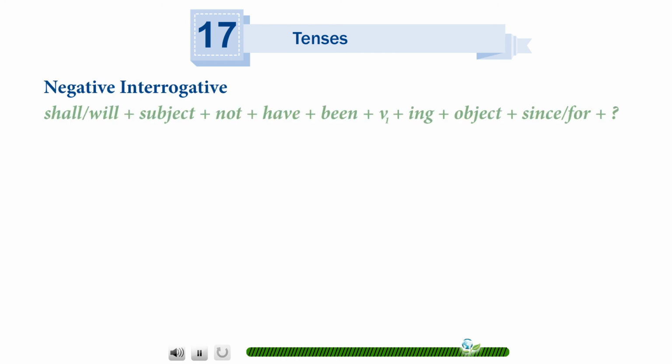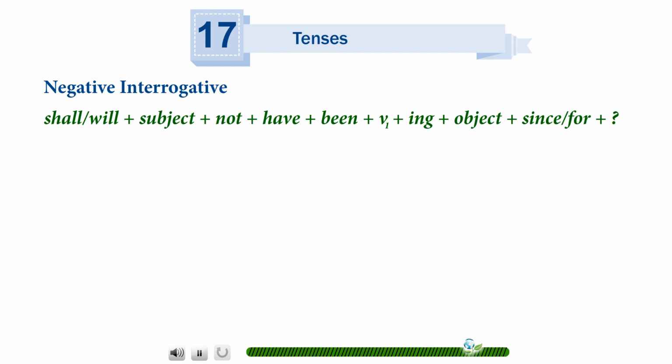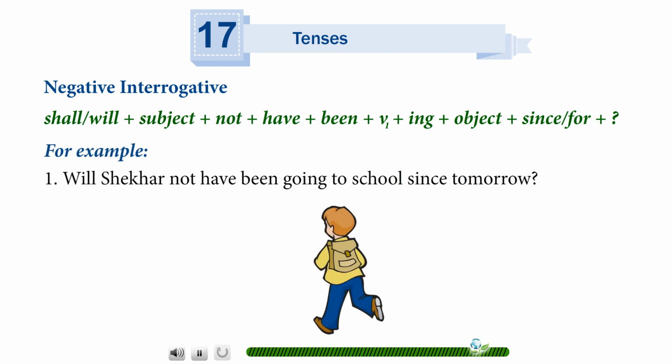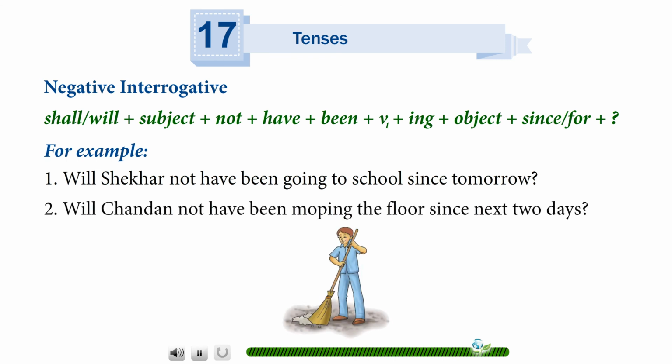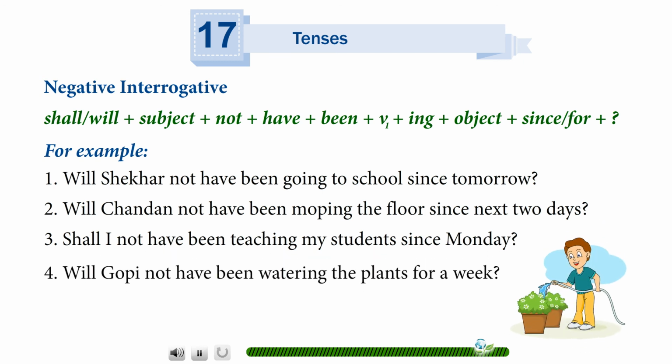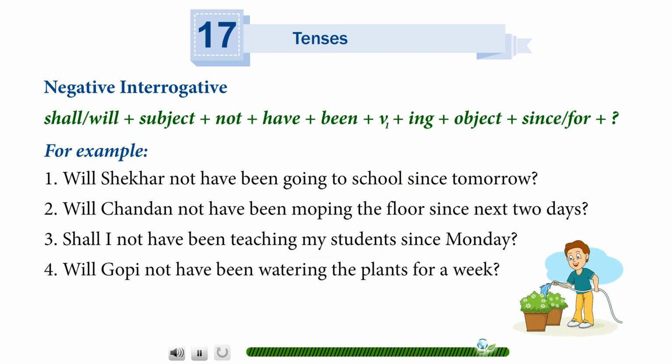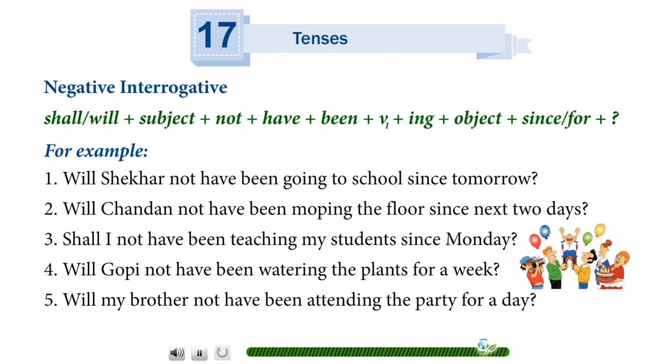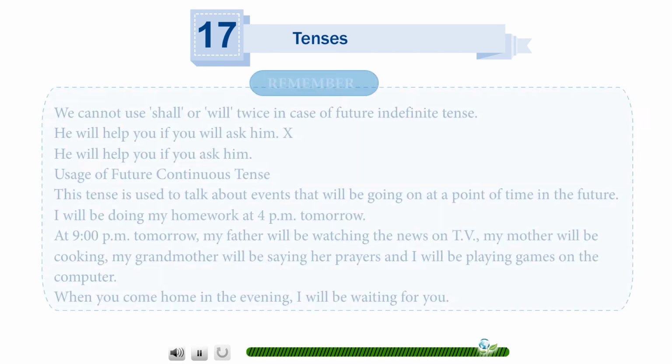Negative interrogative. Shall or will plus subject plus not plus have plus been plus V1 plus ing plus object plus since or for plus question mark. For example, will Shekhar not have been going to school since tomorrow? Will Chandan not have been mopping the floor since next 2 days? Shall I not have been teaching my students since Monday? Will Gopi not have been watering the plants for a week? Will my brother not have been attending the party for a day?